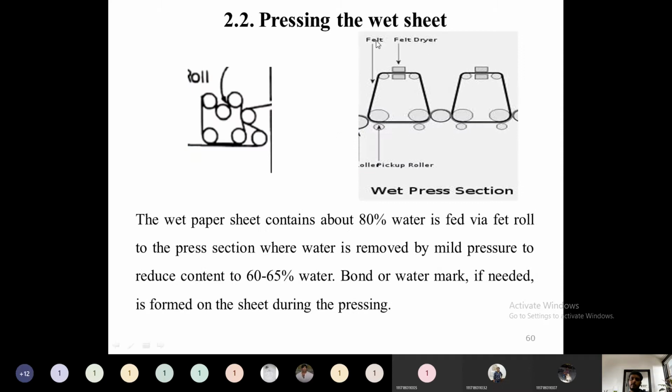Then the pressing of the wet sheet. Whatever wet sheets are formed will be pressed in a series of pressure rolls, or the felt rolls we will call. So felt rolls will be there. Before sending to the felt rolls, if required, a watermark will be added, a bond paper watermark or some company watermark or any mark. So here it will be added before sending to the pressing of the wet web. Here the water content will be around 80%, and after passing through this felt roll, the water content will be 60 to 65%. So if required, some bond mark or some company mark will be added to the wet paper sheet there.